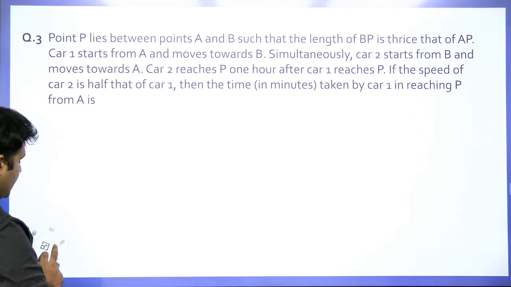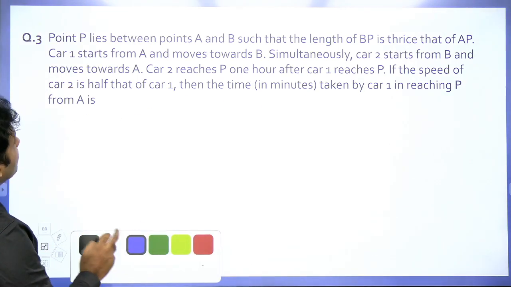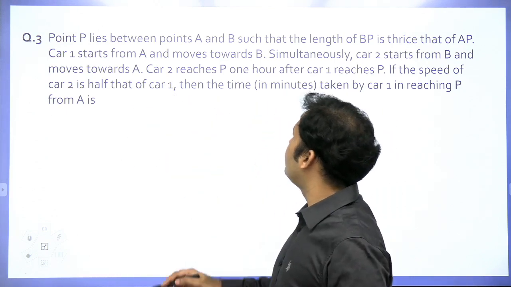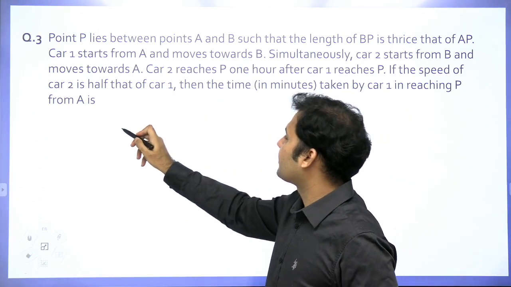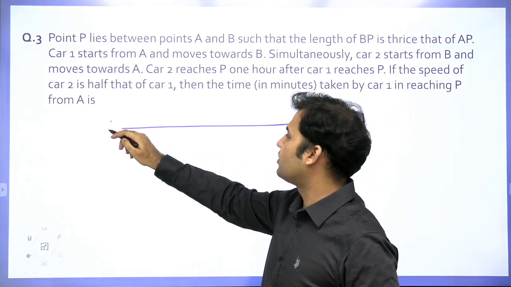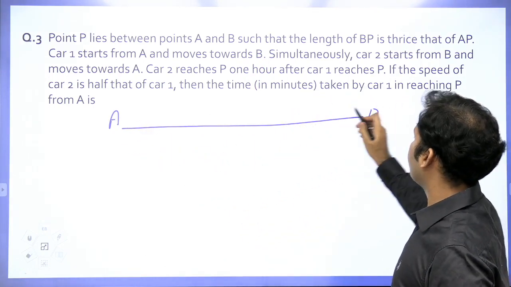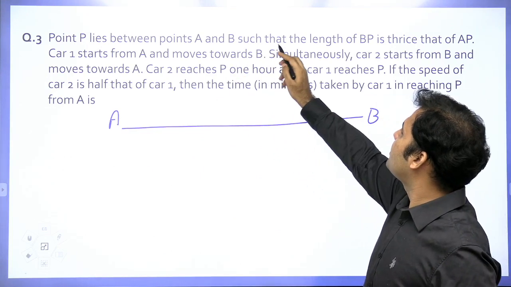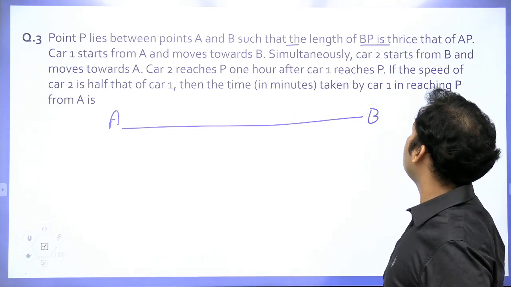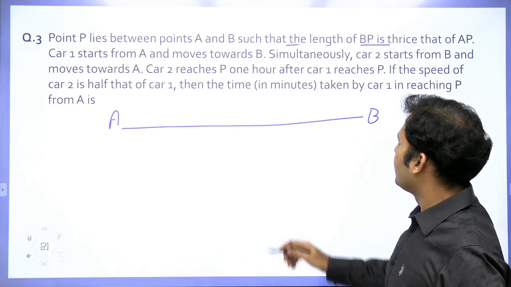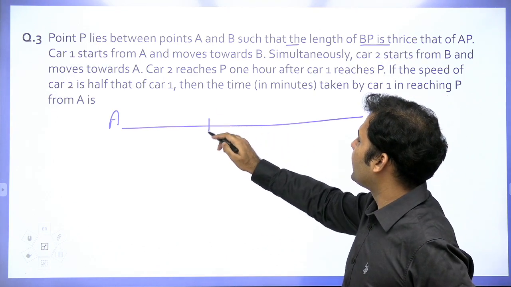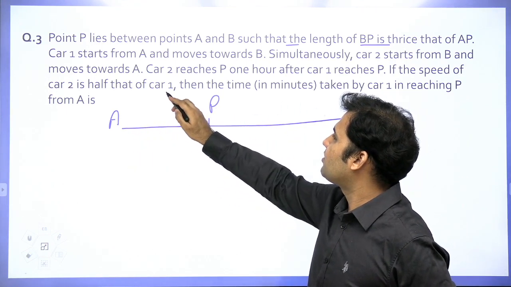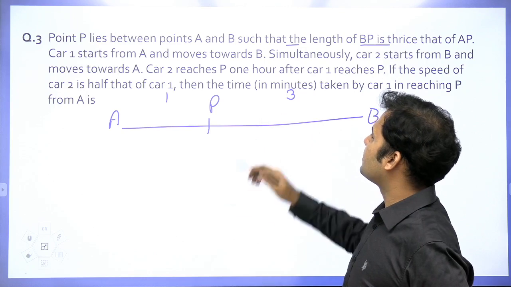Here is question number 3, guys. Just have a look at the information of the question. What does it say? Let's do it, guys. Point P lies between points A and B. Okay, just make a rough diagram, guys, just to understand it. The location of A is here, B is here, let's say, and P lies between A and B such that the length of BP is thrice that of AP. So I have taken the point P over here, and the BP distance is thrice the AP distance. That means if this distance is 1, this distance is 3.